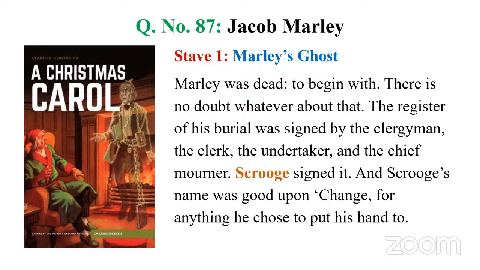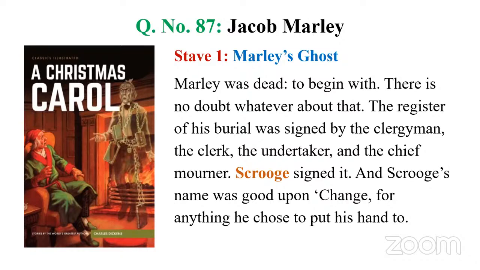Marley was a business partner of Scrooge. Now he is dead. So Marley was dead to begin with. That's how this novel begins. There is no doubt whatever about that. The register of his burial was signed by the clergyman, the clerk, the undertaker, and the chief mourner. Scrooge signed it, and Scrooge's name was good upon change for anything he chose to put his hand to.